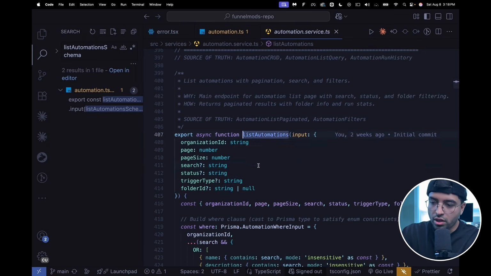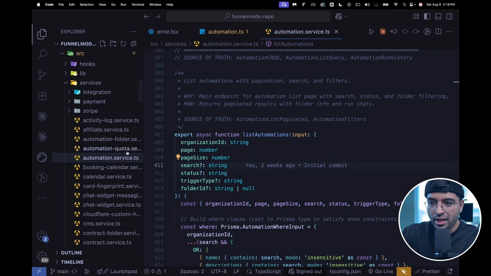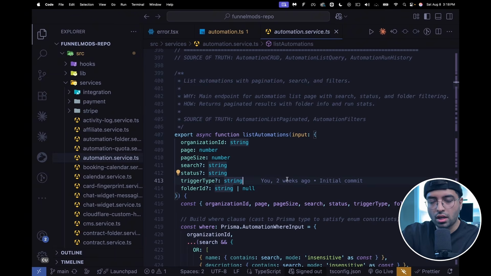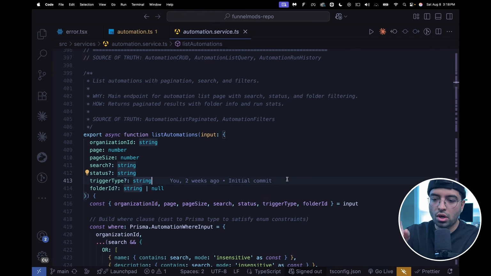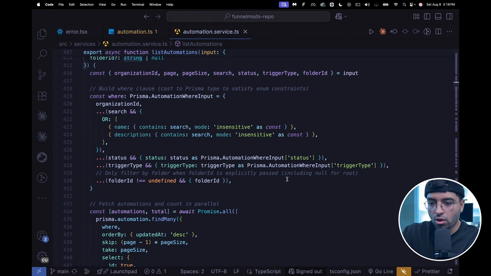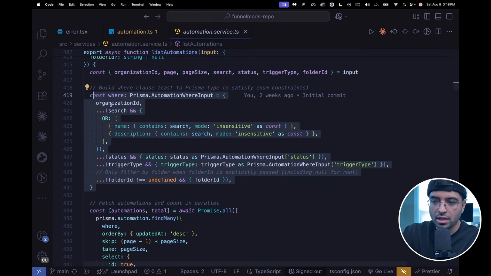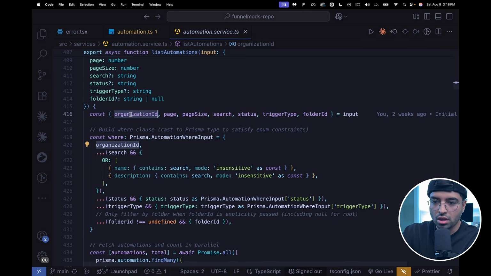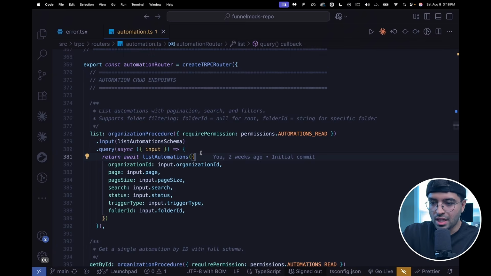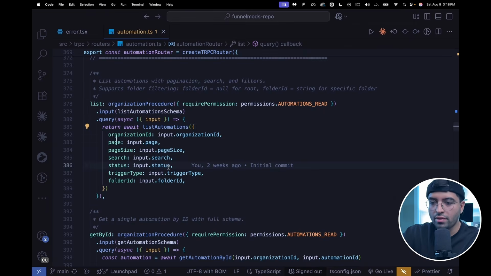But if you click on it, it goes into another page, which is a service. And this service has import server-only up top. So this service only runs on the server. But in here, all I'm doing is accessing the database. And this organization ID comes from the input right here, right? So you see how this is working. Essentially, we have separated the business logic from the database logic that creates that database isolation.